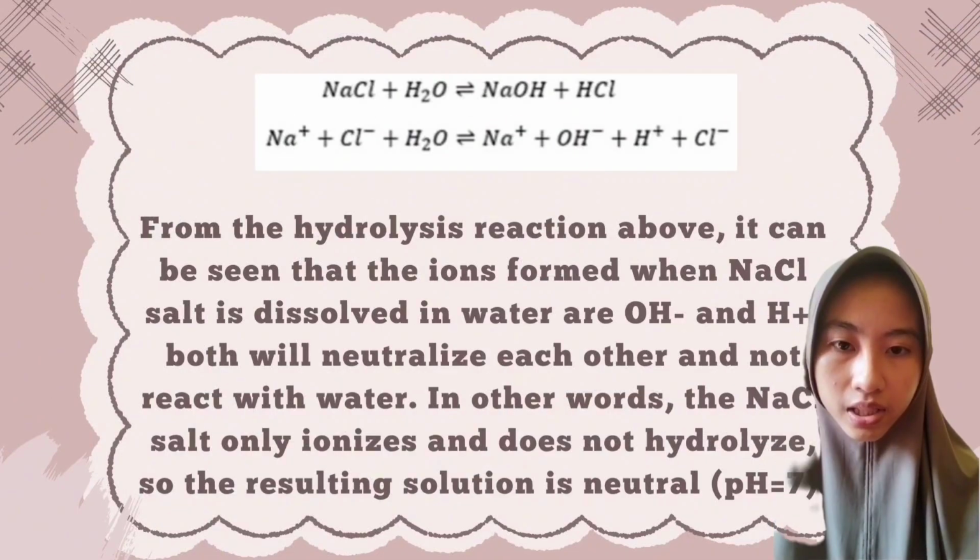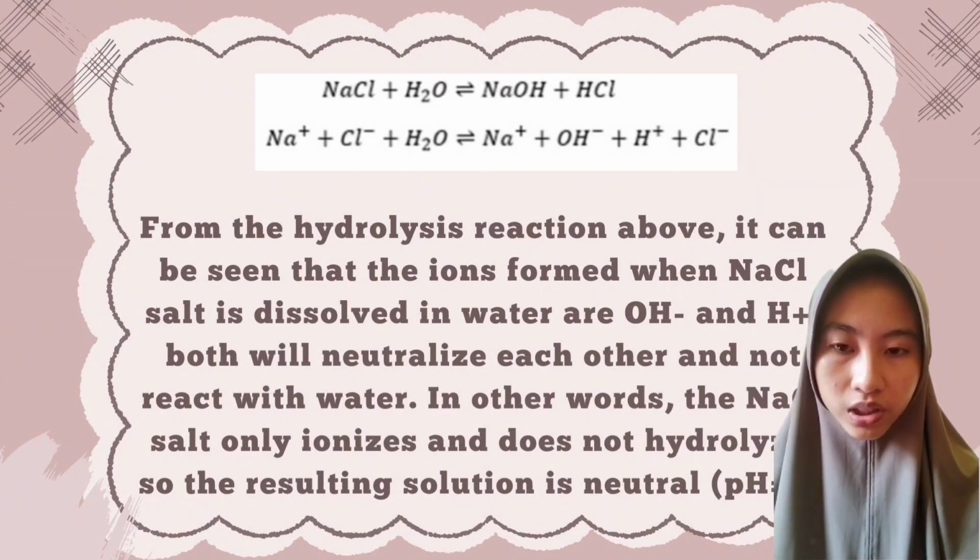The reaction is as follows. Sodium chloride plus water produces sodium hydroxide plus hydrochloric acid. Sodium plus chlorine plus water produces sodium hydroxide plus hydrogen plus chlorine. From the hydrolysis reaction above, it can be seen that the ions formed when sodium chloride salt is dissolved in water are hydrogen and hydroxide.